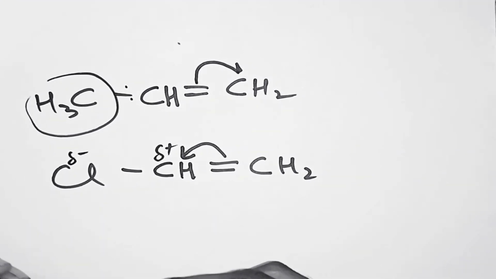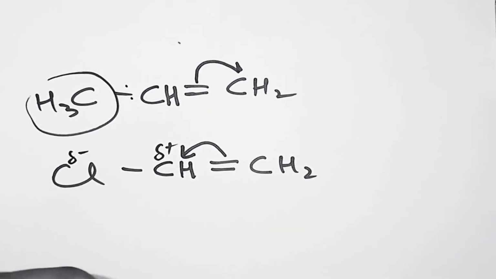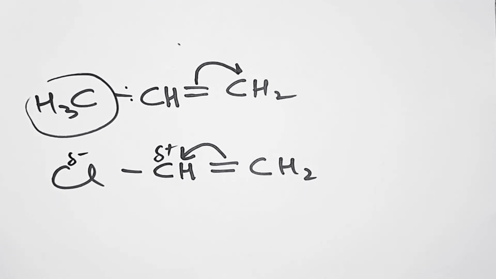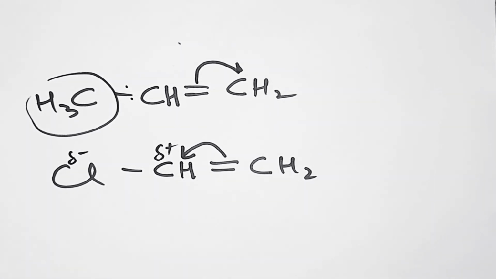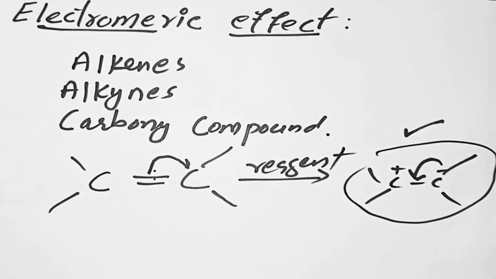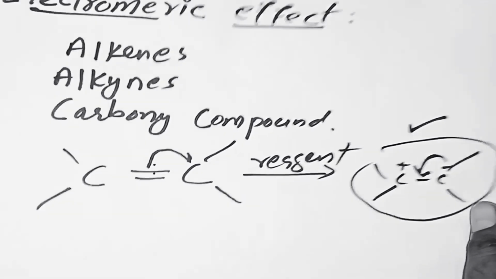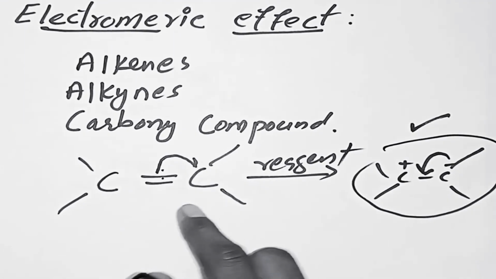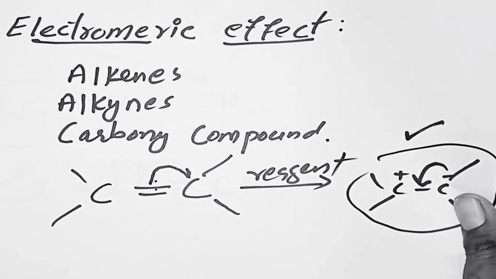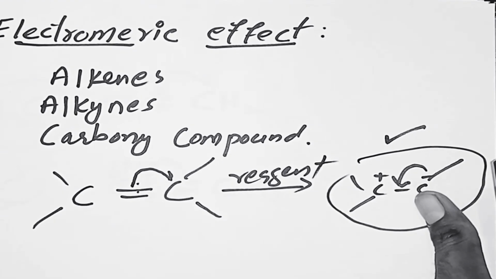As the electromeric effect is a temporary effect, it is observed only in the presence of a polar reagent. As soon as we take out the reagent, the pi electrons are shifted towards their original position and we get the pi bonded system. So as it is a temporary effect, it does not affect the physical properties of a